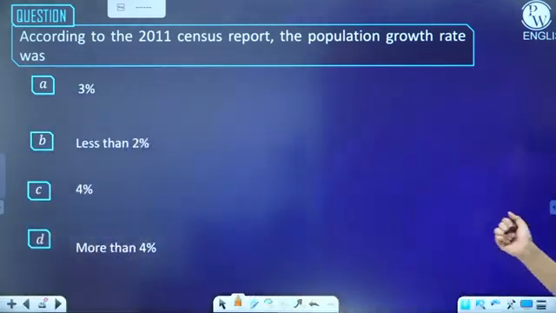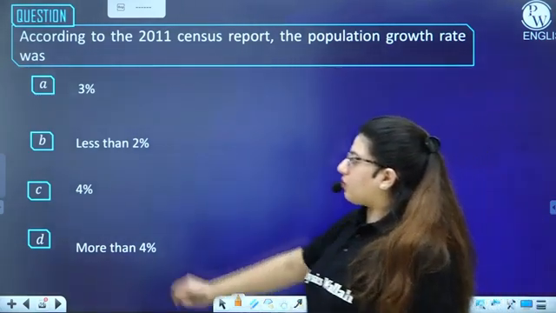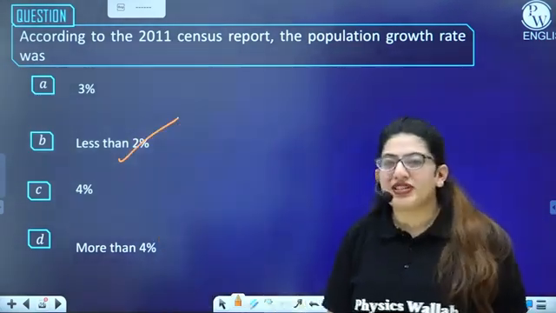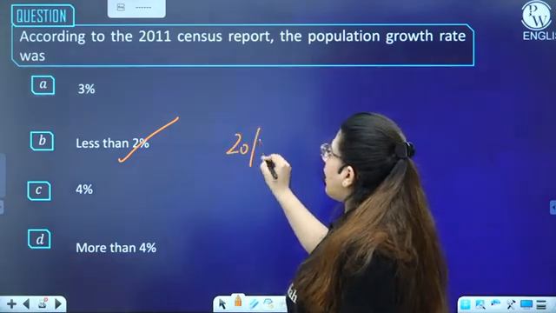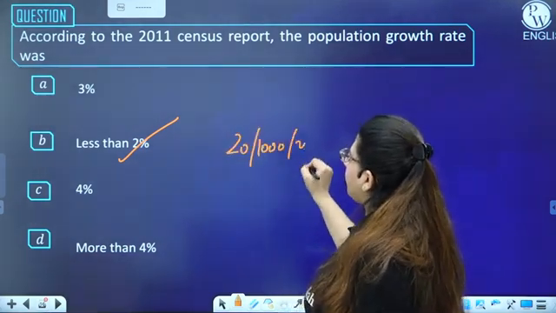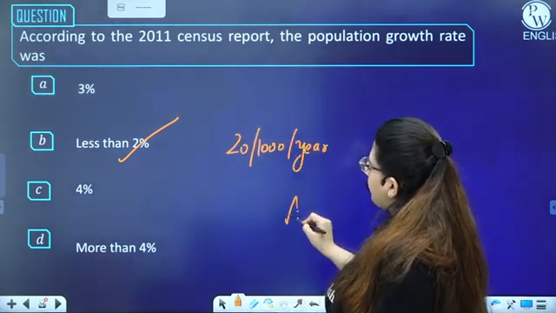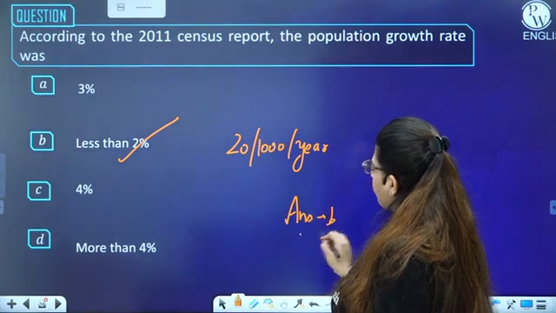So according to the 2011 census, our annual average growth rate was less than 2%. That means 20 individuals are added per 1000 per year. So the answer becomes B or 2, right?